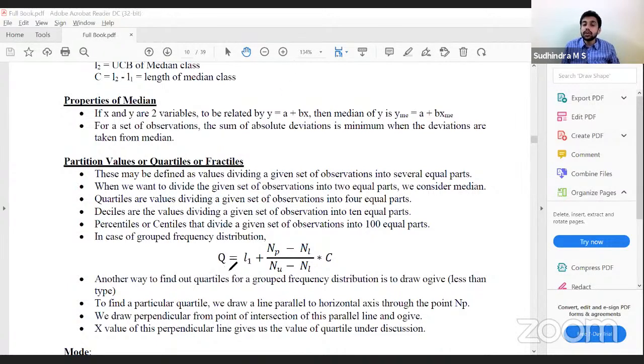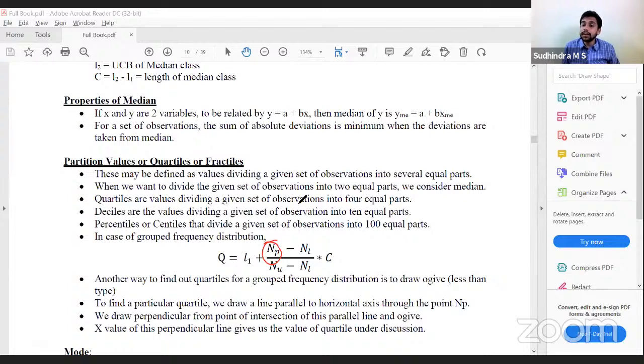Same formula: L1 plus (NP minus NL) divided by (NU minus NL) into C. What is the difference? NP. There we had N by 2. Correct, here it is NP. What is NP? For quartiles, it is N plus 1 by 4. If it is deciles, it is N plus 1 by 10. If it is percentiles, it is N plus 1 by 100. That is how we get the NP value.